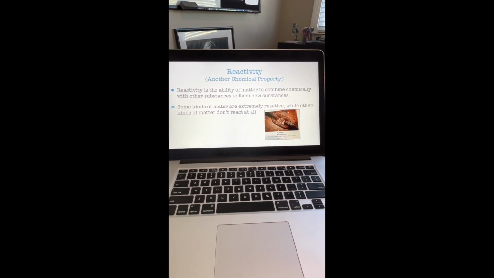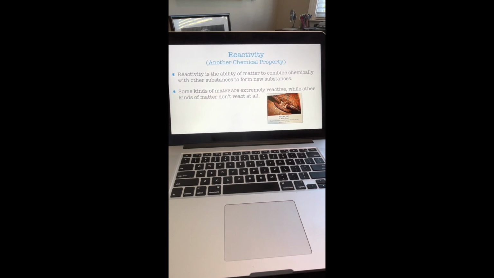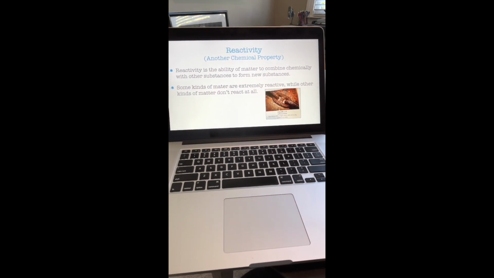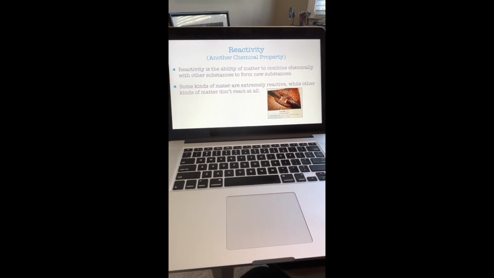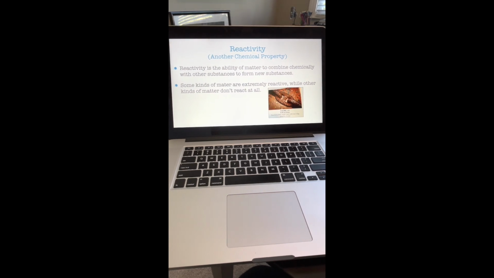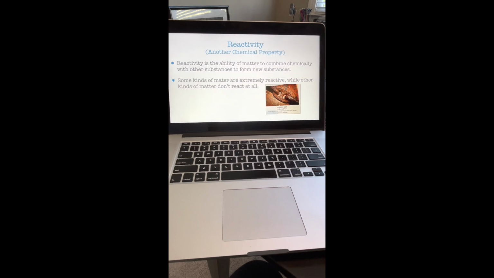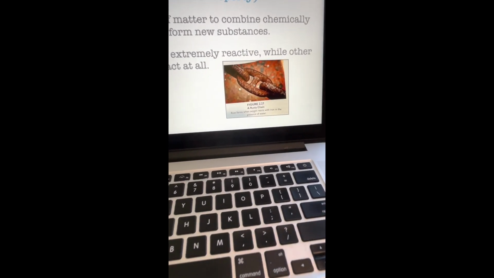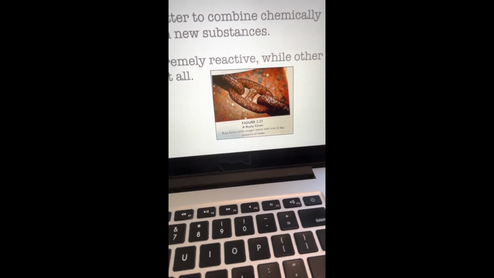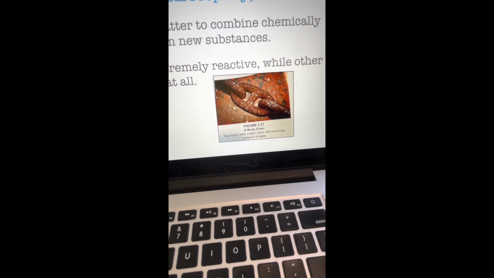Another chemical property is reactivity. Reactivity is the ability of matter to combine chemically with other substances to form new substances. Some kinds of matter are extremely reactive, while other kinds of matter don't react at all. All right, so now let's look at this very, very rusty chain.